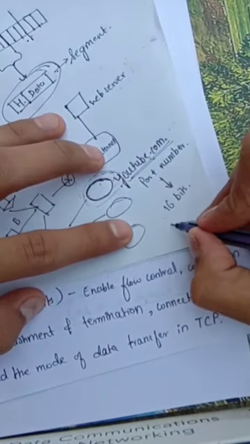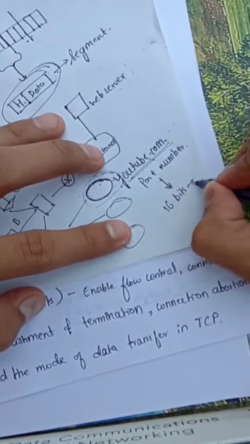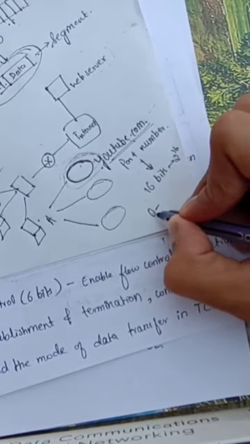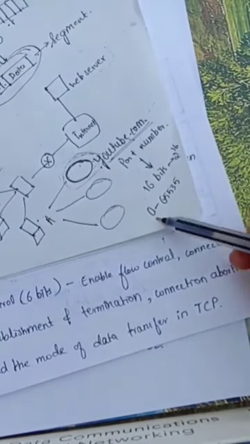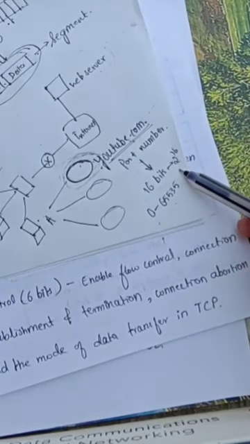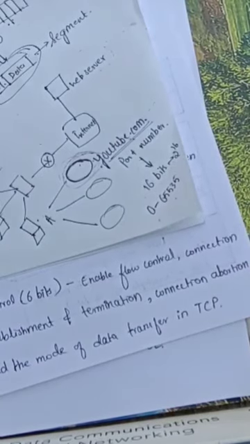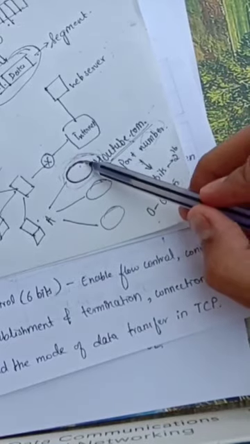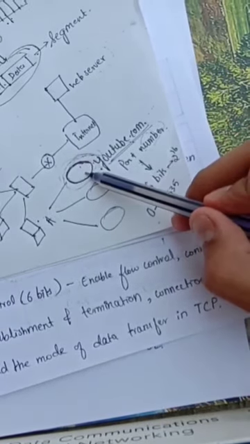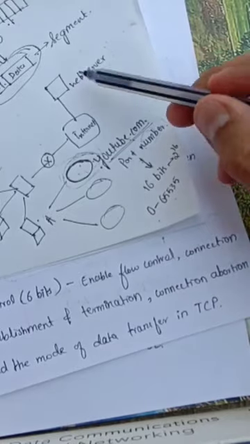This port number is of size 16 bits. That means the total possible combinations is 2 power of 16. The range of addresses will be from 0 to 65,535. That is 0 to 2 power of 16 minus 1.